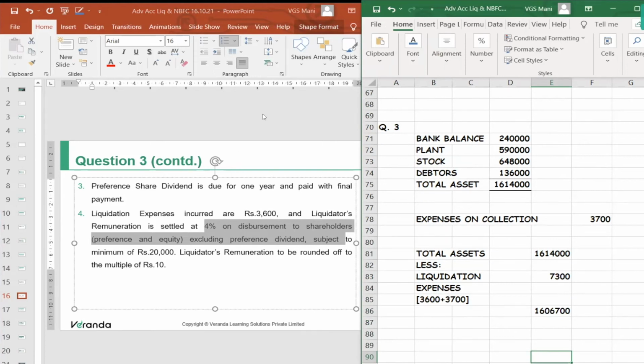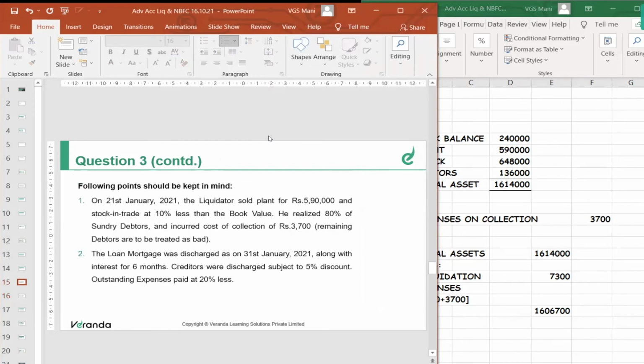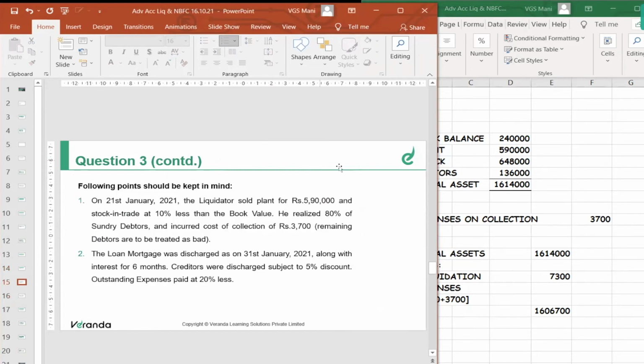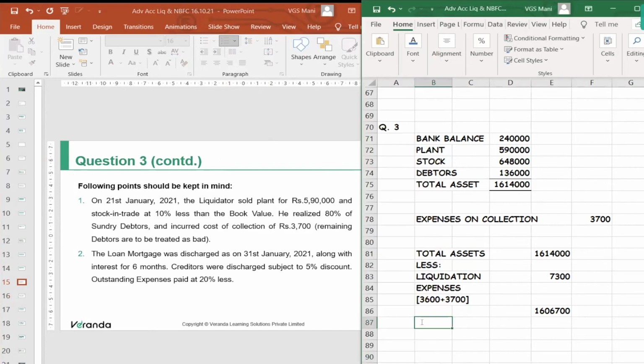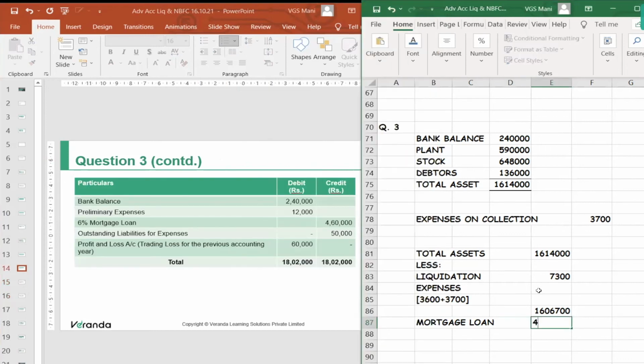Then liabilities you need to settle one by one. We have mortgage loan and outstanding liability for expenses. Mortgage loan was settled along with interest for 6 months. So the mortgage loan was 4,60,000 along with interest for 6 months.